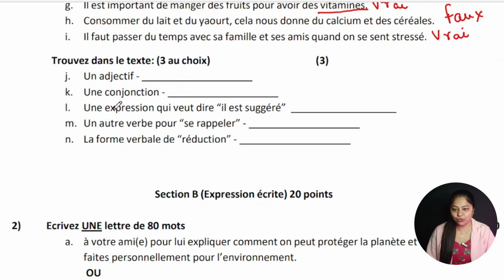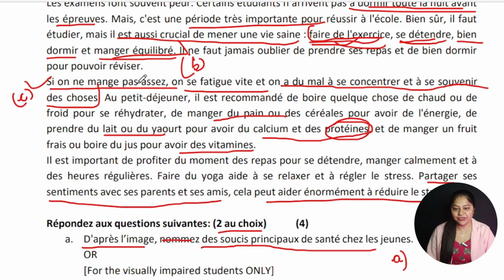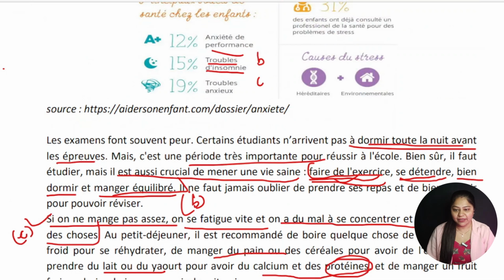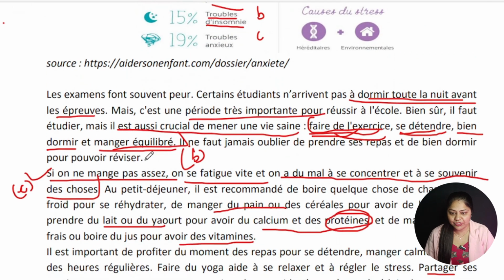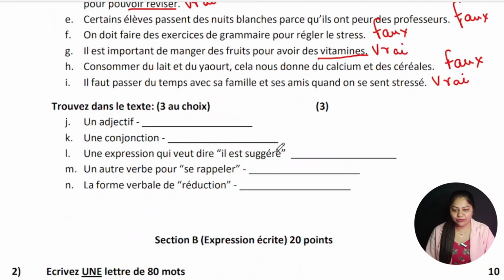All right. Now, trouver dans le texte, you have to do any three, but we'll try all the five parts. The first is an adjective. Adjective, you know what are adjectives. So let's find an adjective from the passage. Okay. Here is the adjective. Important. Okay, so important is an adjective. You can write over here: important, it is an adjective.